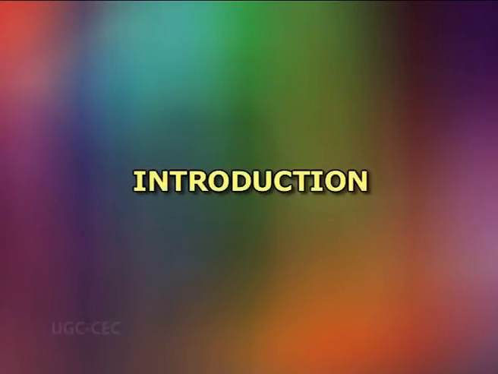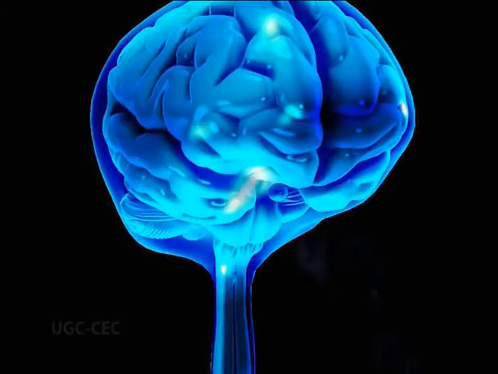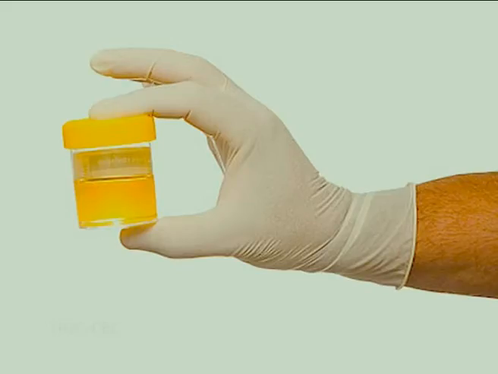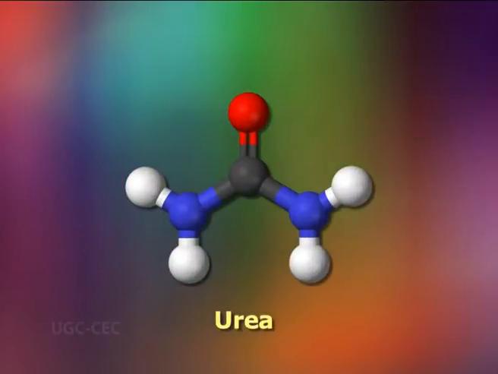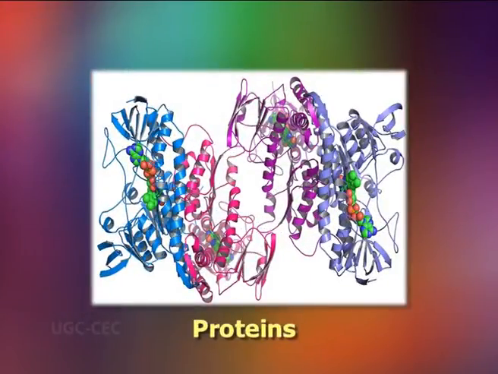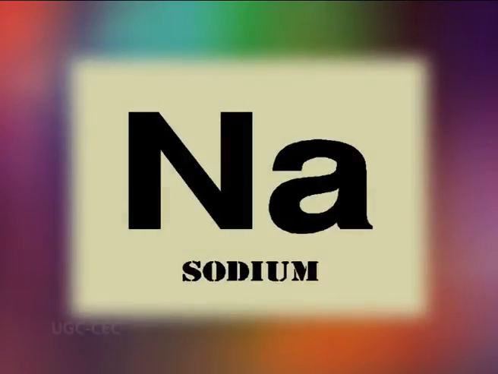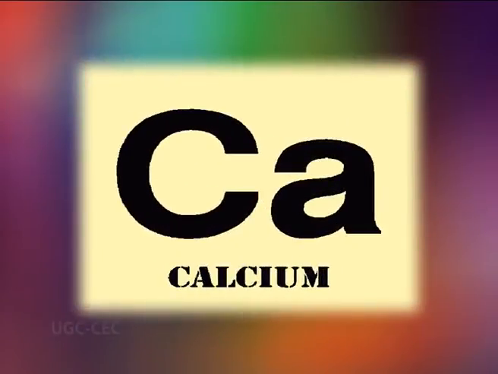Starting with the introduction. The body fluids such as blood, cerebrospinal fluid, abbreviated as CSF, urine, etc. contain several organic and inorganic substances. For example, blood contains organic substances such as glucose, urea, uric acid, creatinine, proteins, etc. and inorganic substances such as sodium, potassium, calcium, etc.